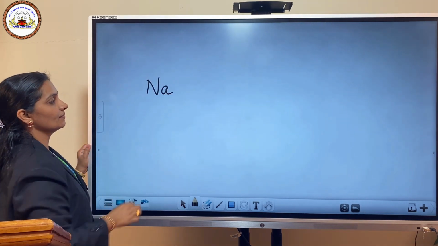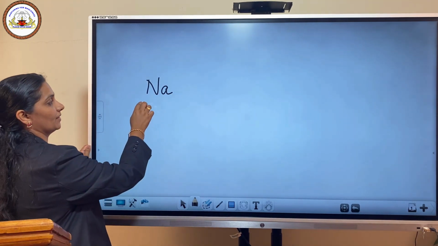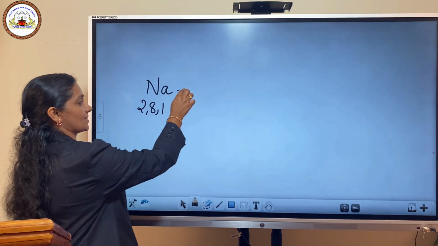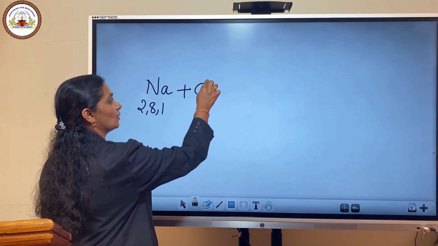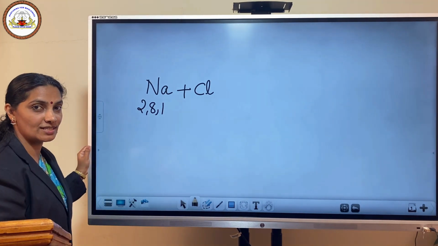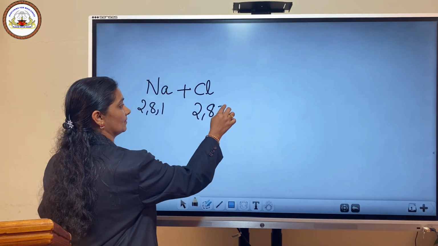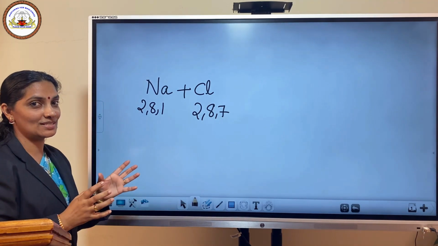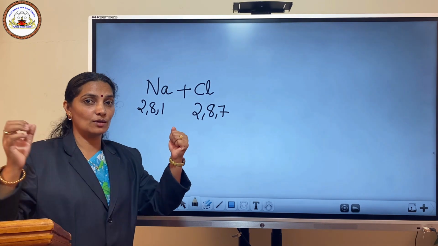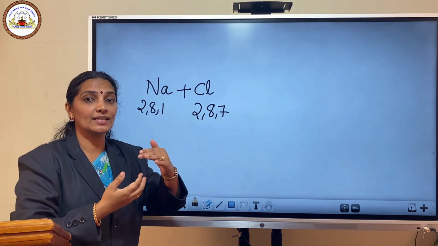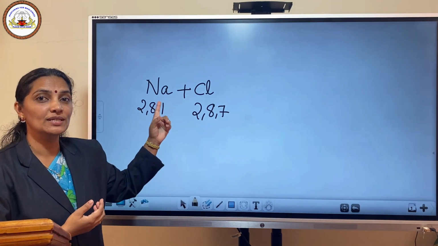See the formation. Sodium, 2 8 1, plus chlorine, the configuration is 2 8 7. What happens? When sodium comes closer to the chlorine atom, this chlorine atom gains an electron, attracting the outer electron from sodium.